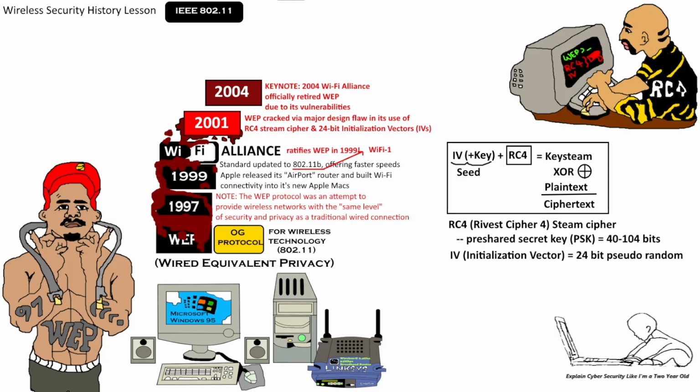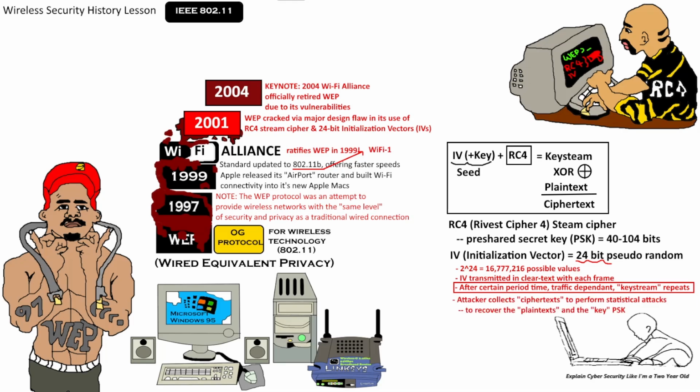Now, in terms of the actual attack itself, this was due to the initialization vector IV length, which was a 24-bit pseudo-random number. And any wireless gangster who understands the binary number system knows that 2 to the power of 24 has a limited number of possible values, and this is where the flaw lay, because the IV was transmitted in clear text, along with the fact that after a certain period of time these numbers will likely repeat, and you can then break the code.